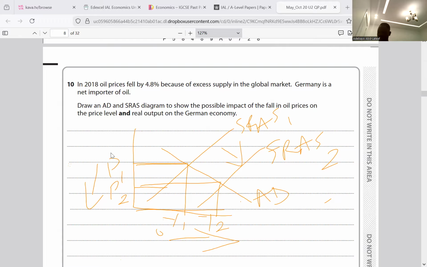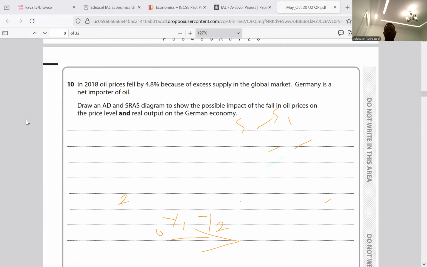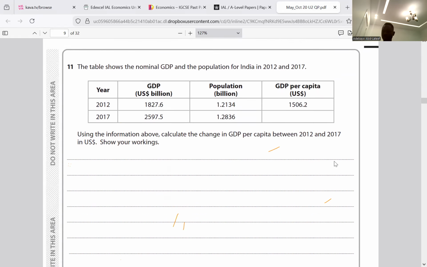So we have question 11. For question 11, the table shows the nominal GDP and the population of India in 2012 and 2017.